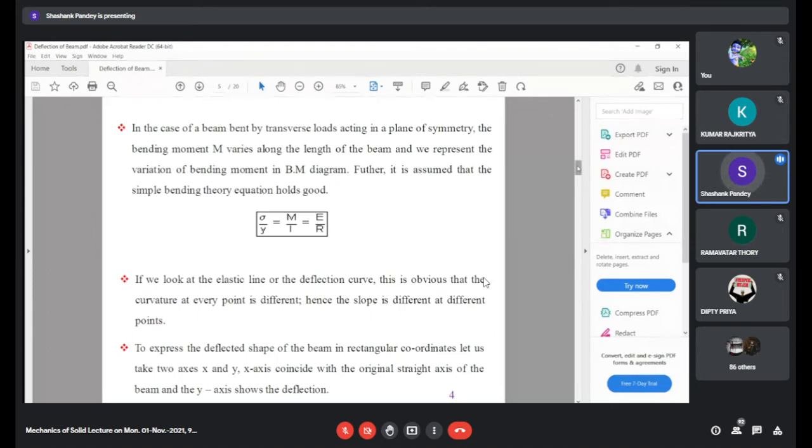To express the deflected shape of the beam in rectangular coordinates, let us take two axes, x and y. The x-axis coincides with the original straight axis of the beam, and the y-axis shows the deflection. So we have assumed a rectangular coordinate system, which we have previously shown. Let us do the derivation.